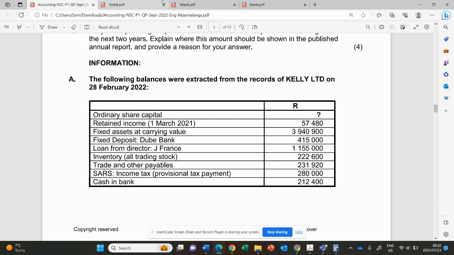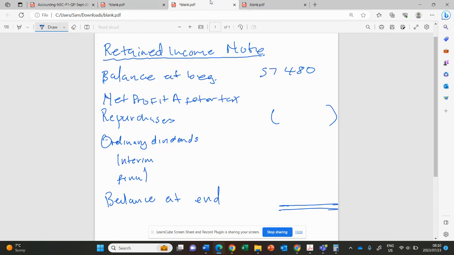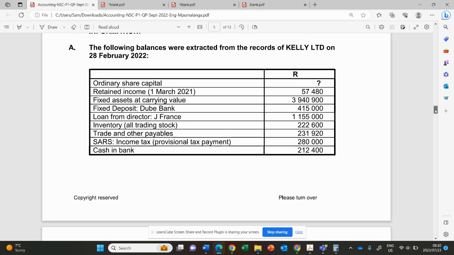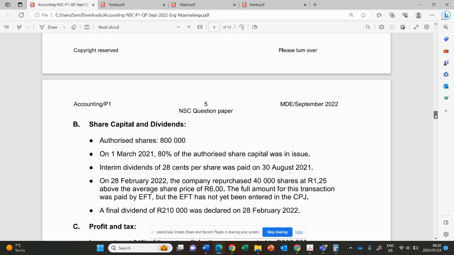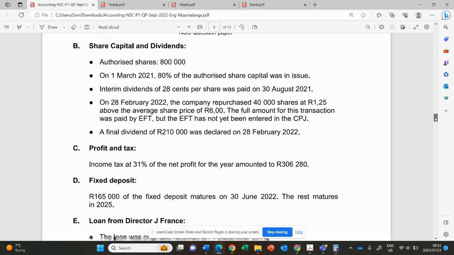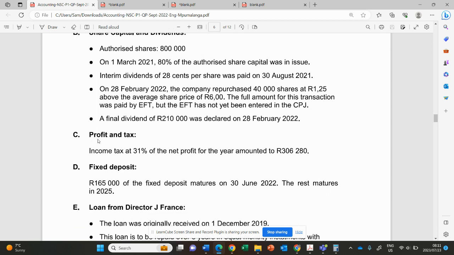Quickly, I need the net profit after tax. Then I'll go to the information given and check what I can use to get the net profit after tax. The information talks about the profit and the tax.